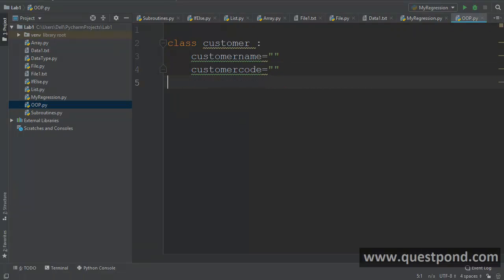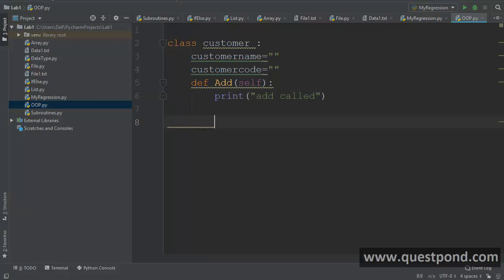And the end of the class is just defined by the backward indentation. If you want to go and create a method in this class, you can say def, and you can say, let's say add, right? So let's say that this is a method which will add the customer to the database, right? So I can just go and say here print add called.